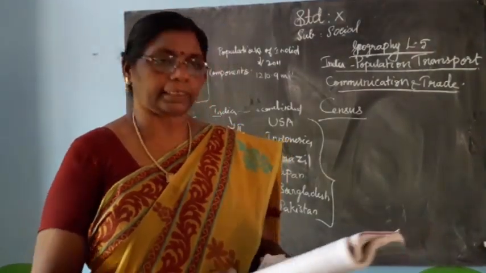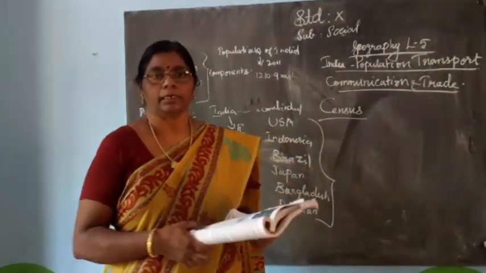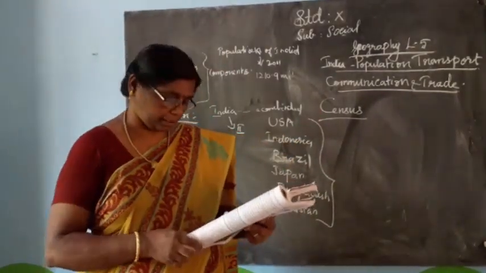It happens at an interval of 10 years. The census is conducted every 10 years.